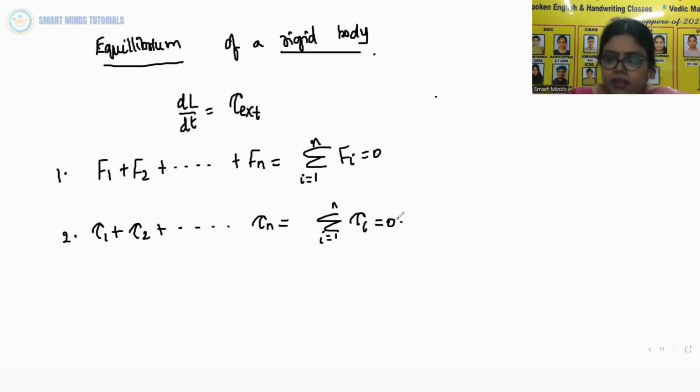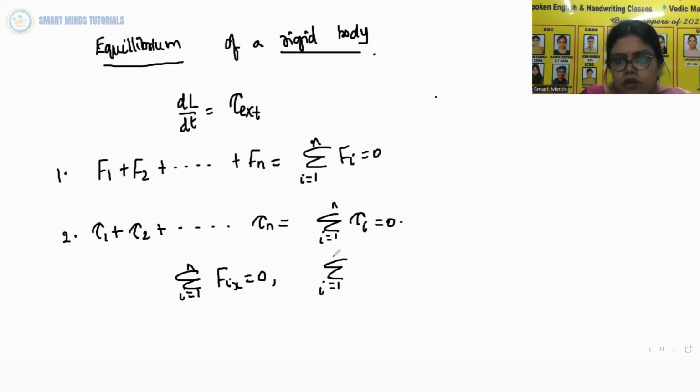So we can take a special case of a couple, that is two forces acting on a rigid body in translational equilibrium. The generalization of this result to n forces we will be discussing later. So that is sigma i is equal to 1 to n, Fix is equal to 0.